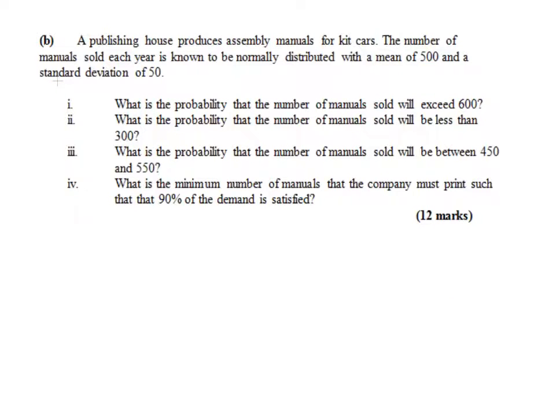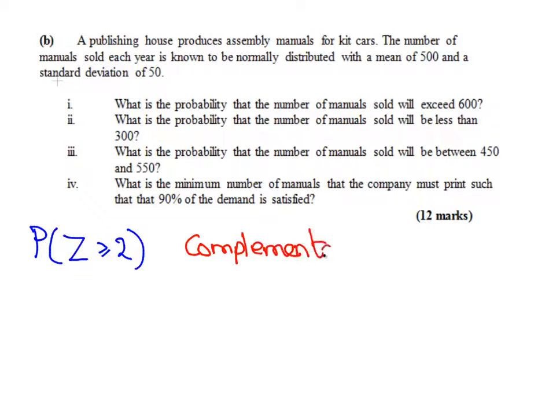So we're told that the probability of z greater than or equal to 2 is relevant. But how do we calculate this? Well, here we would use complementary cumulative normal tables.